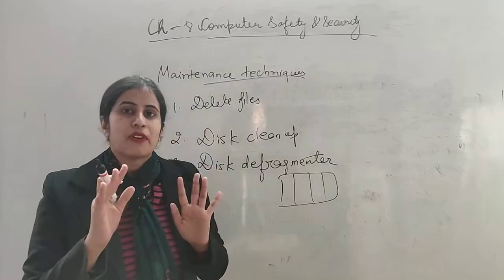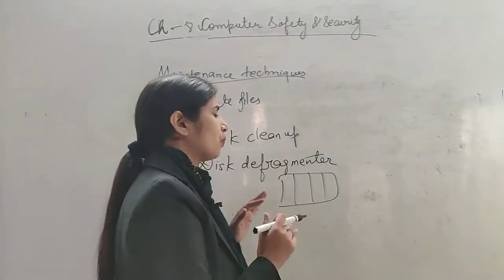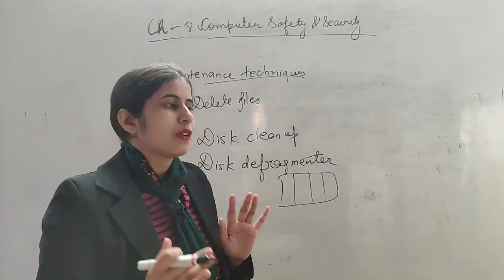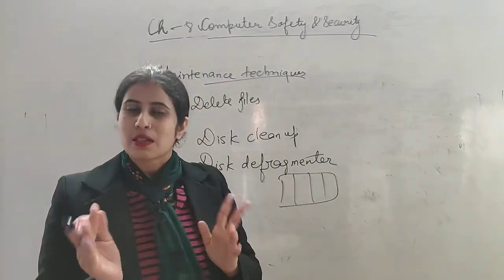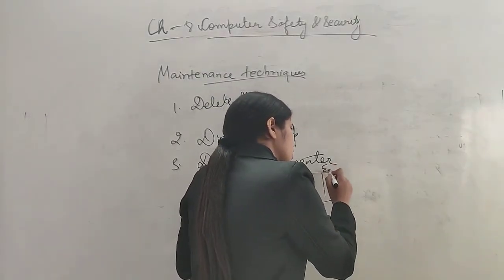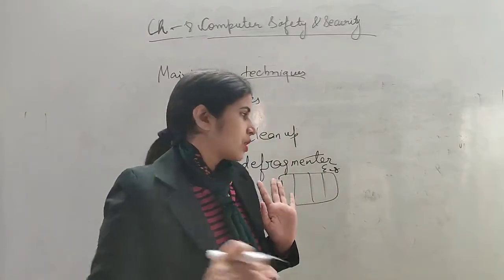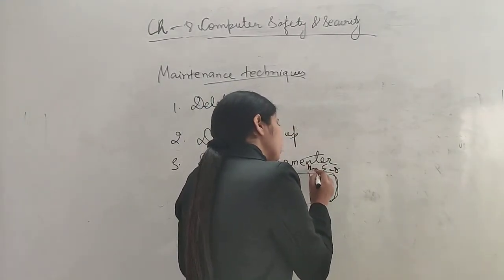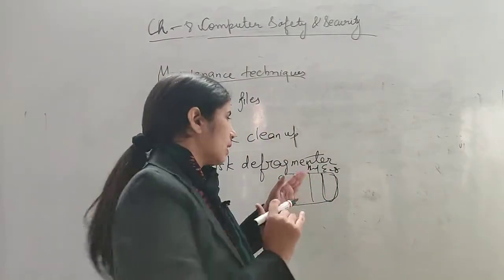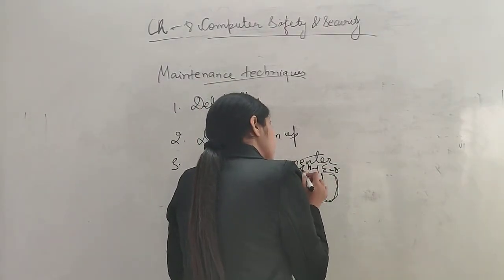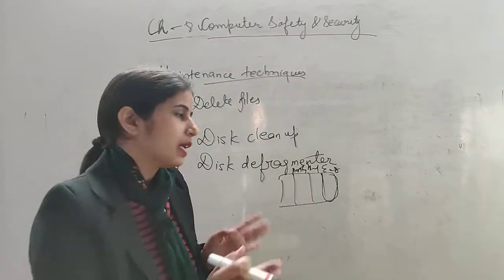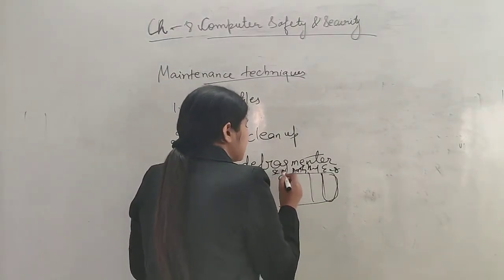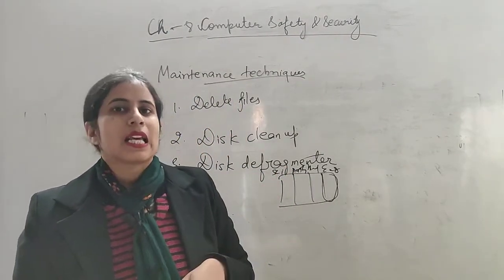I am giving you an example: suppose the files are related to subjects. So English subject information I am keeping in one folder, Hindi subject information in another folder, Maths information in a separate folder, and Science information in another folder.